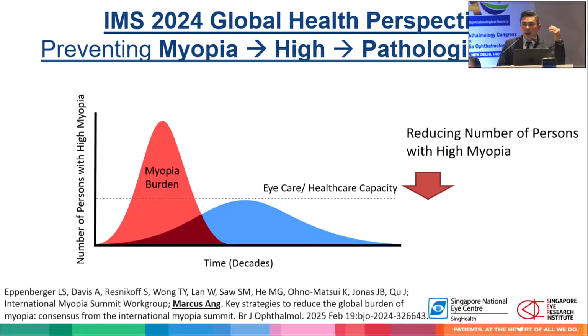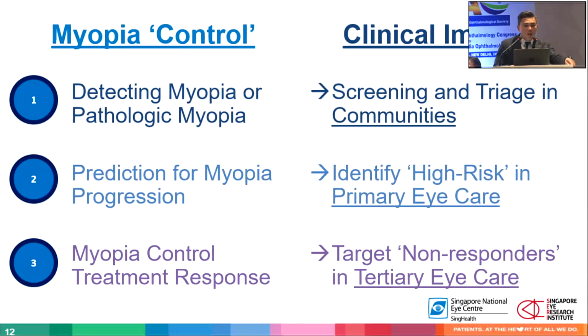So at the global health level, or at least from a public health perspective, I think what we really should be doing is using myopia control, everything that's been talked about so far, to prevent children from developing high myopia and thus complications related to myopia. So I wanted to talk a little bit about how AI could help us with that goal. And we can divide this into three key areas.